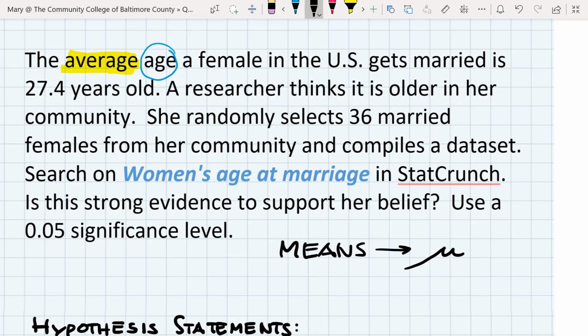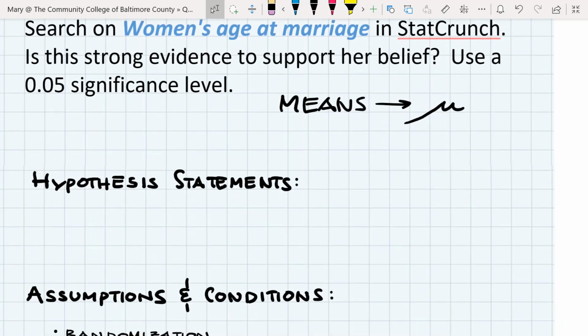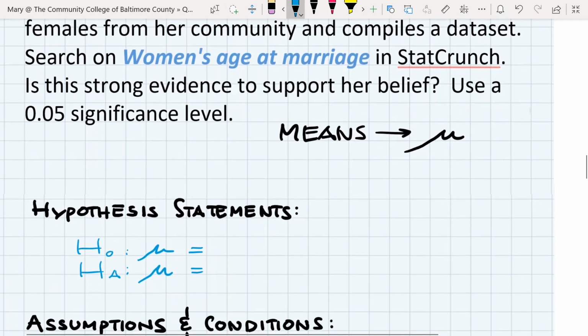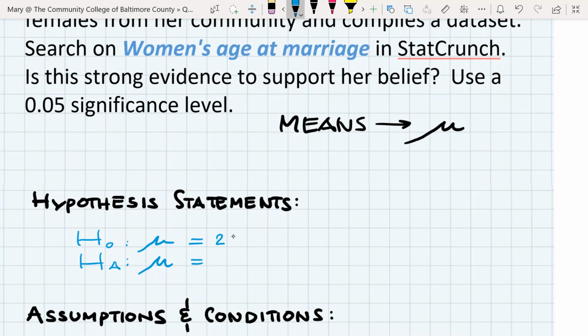Before we jump into the data, let's get the hypothesis statements written. We'll have a null hypothesis and an alternative hypothesis. As I mentioned, they'll both have a mu in them. What was that age again that U.S. females get married? 27.4 years old. I will go into my hypothesis statement.